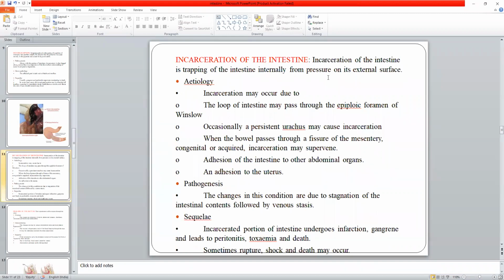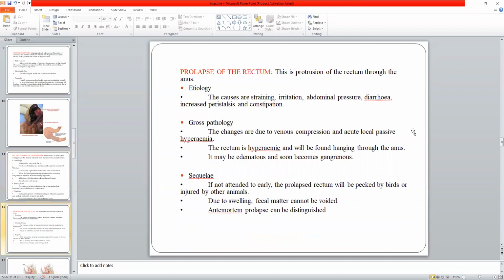Okay, so the sequel and the pathogenesis will be almost the same as with torsion, volvulus, or intussusception. So we have read displacements up to now: torsion, volvulus, intussusception. These three are most important from the pathology point of view. Incarceration is slightly less important than the first three, and next is the prolapse.